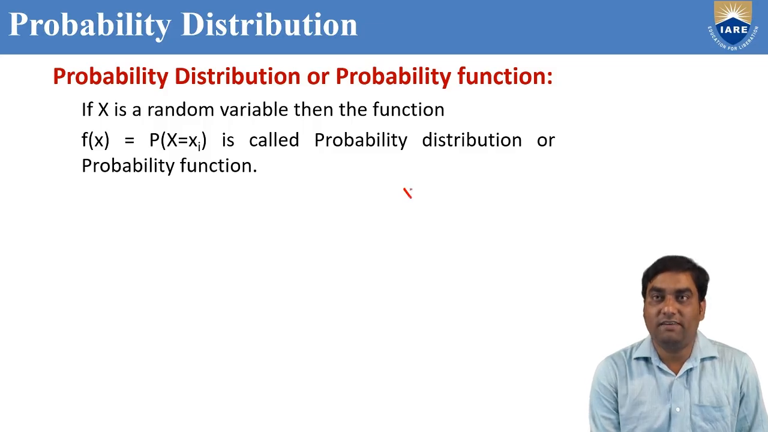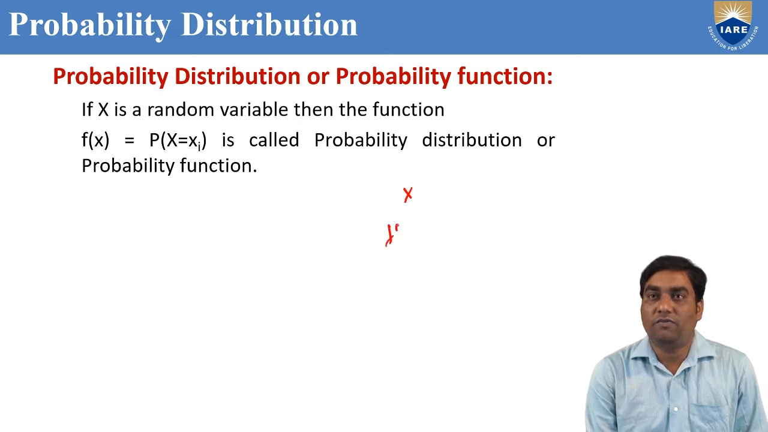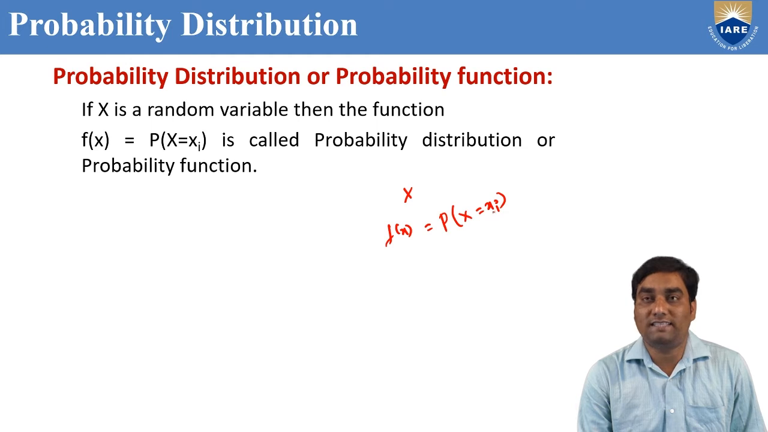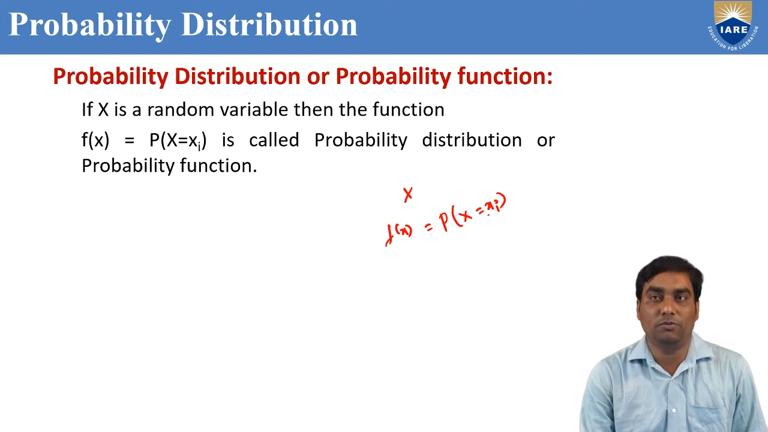See, if x is a random variable, then f of x, function of x, or probability of capital X equal to small xi is called probability distribution or probability function, where capital X is a random variable and small xi are the values of the random variable. Suppose x is defined like this: 0, 1, 2 and so on. We can find out the probability of this random variable at all the values 0, 1, 2. That is called probability distribution or probability function.